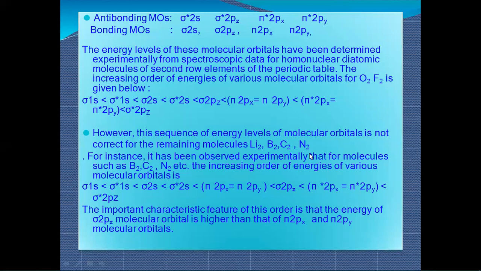For instance, it has been observed experimentally that for molecules such as B2, C2, N2, etc., the increasing order of energy of various molecular orbitals is like this. There is a difference in the electronic configuration. What is the difference? The difference is in the placement of 2pz, especially for these four elements.